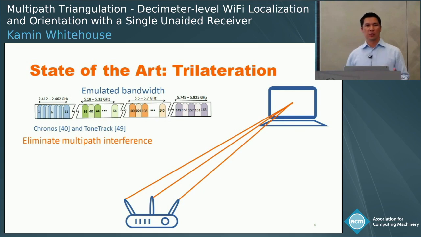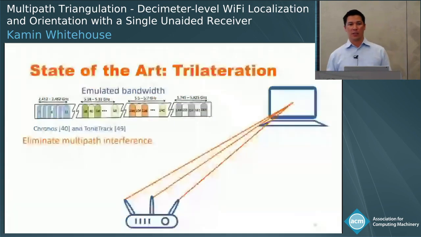They use the principle of symmetry, much the same way that people use two-way communication to estimate round-trip time of flight. So this bidirectional communication is unavoidable, and the technique can only be used if both the transmitter and receiver are running the localization protocol. And so they're not doing what we call unaided or unilateral localization.